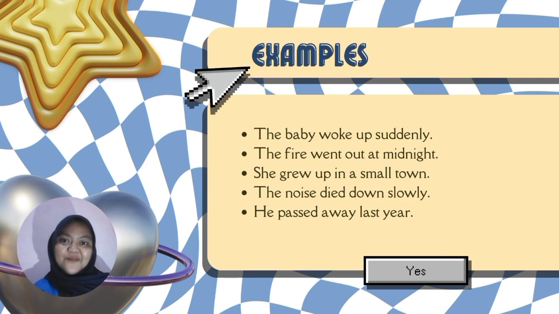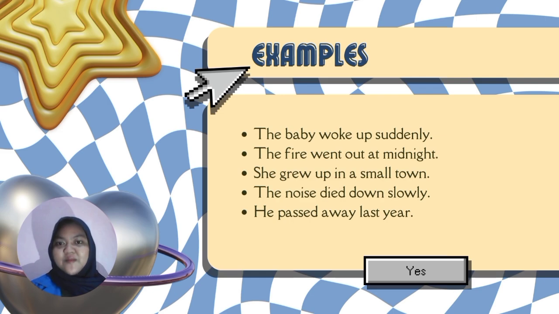In the first example, the baby woke up suddenly, the phrasal verb woke up doesn't need an object because the meaning is already complete. In the second sentence, the fire went out at midnight, went out shows that something stopped or ended, and again, no object is required.